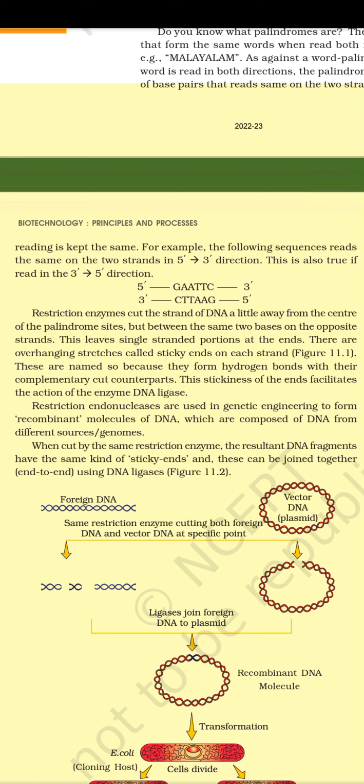Restriction endonucleases are used in genetic engineering to form recombinant molecules of DNA, which are composed of DNA from different sources or genomes. When cut by the same restriction enzyme, the resultant DNA fragments have the same kind of sticky ends, and these can be joined together end-to-end using DNA ligases. Figure 11.2 is a diagrammatic representation of recombinant DNA technology. Recombinant DNA molecule, cloning host.